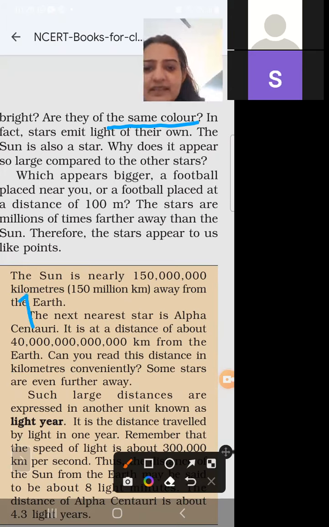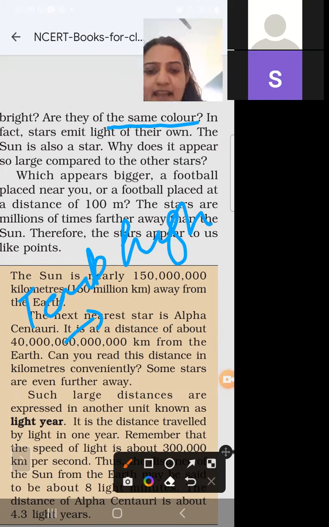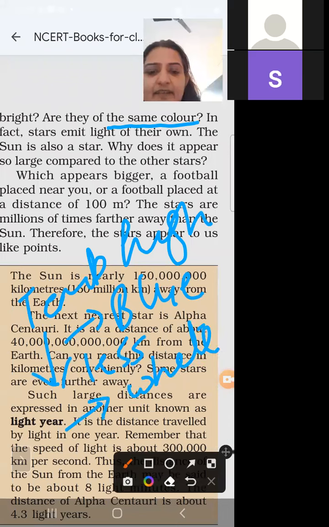Suppose this has the highest temperature, then the color of the star is blue. Then if it has less temperature, it has color white. If it has less than this temperature, then its color is yellow.